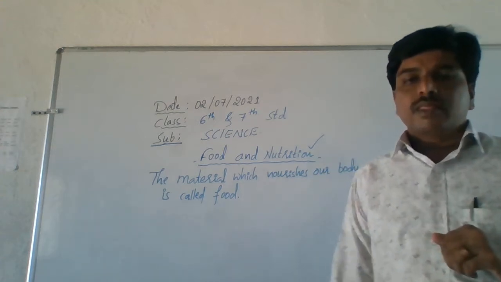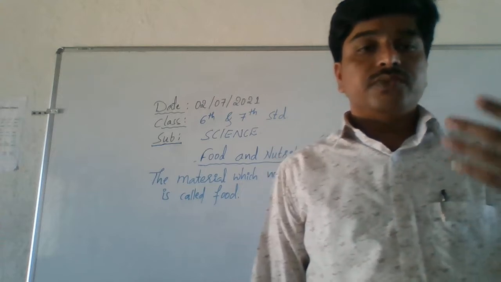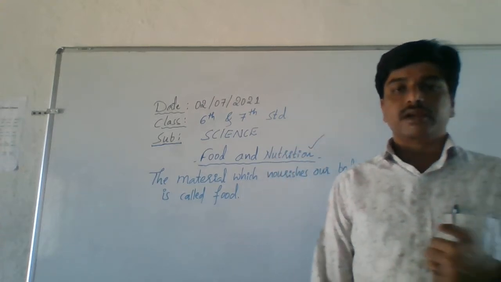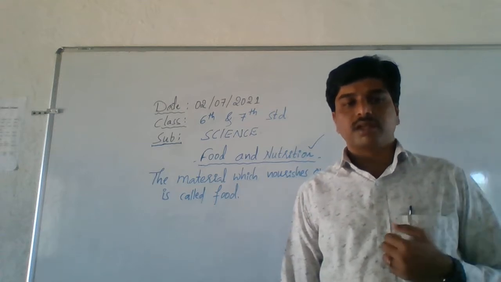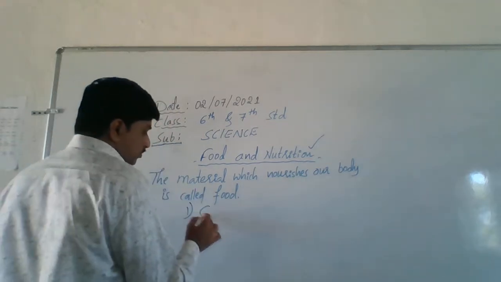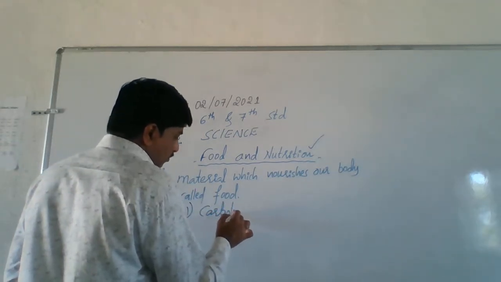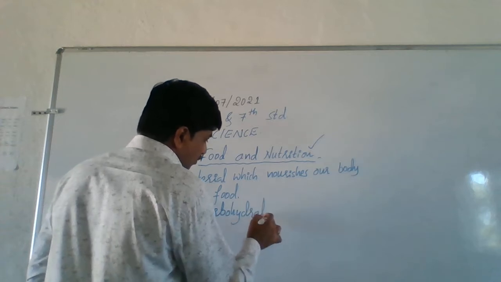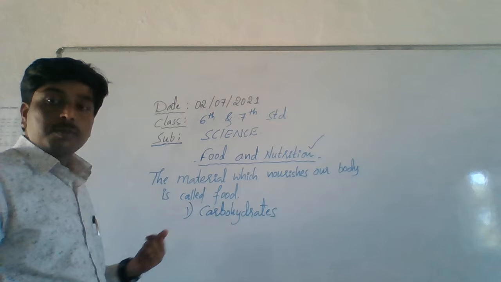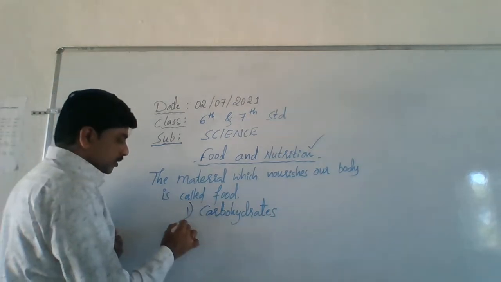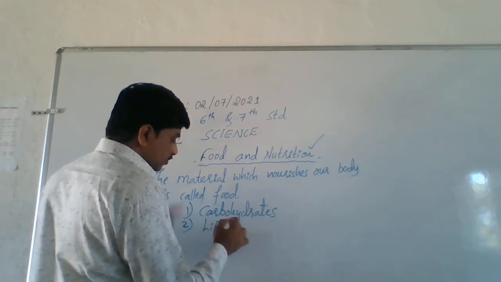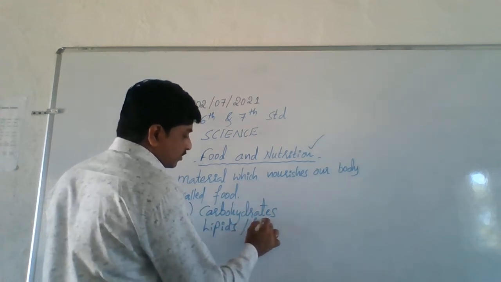Let's see what are the main components of this food. What should it consist of? I think you know that we have already learned in the previous standard. The first main component is carbohydrates. Second one, lipids, which is also called fat.